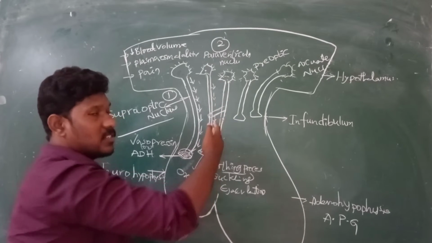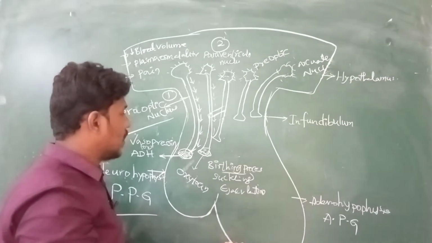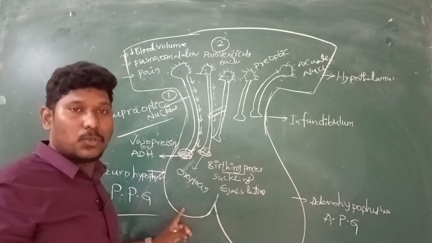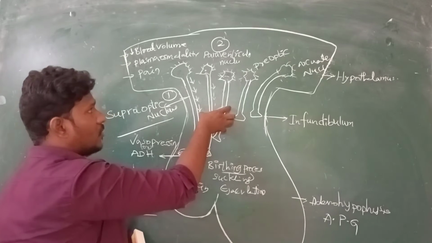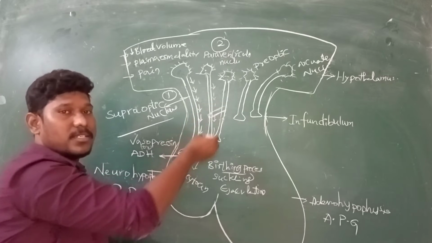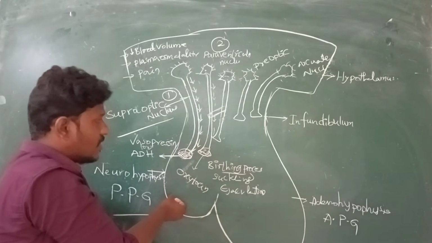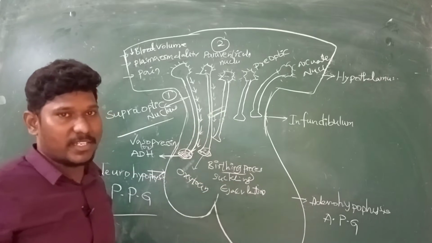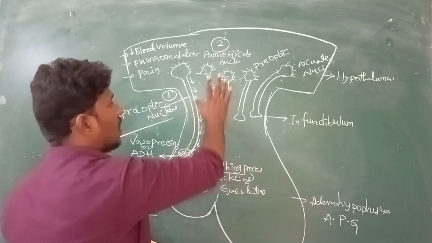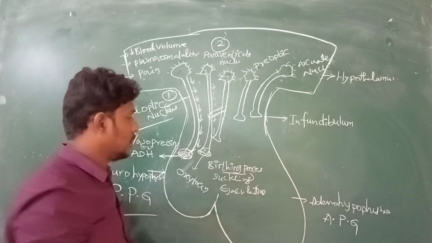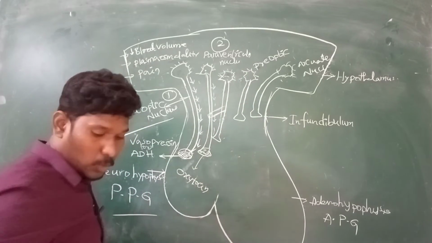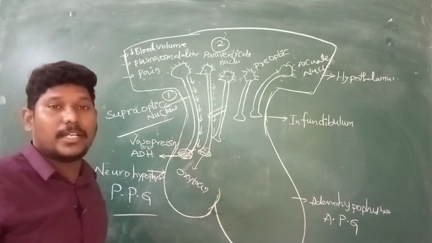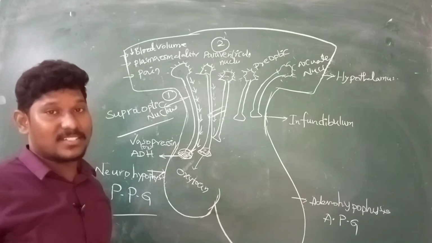This particular paraventricular nucleus also releases hormones into the adenohypophysis, although it releases oxytocin into the neurohypophysis. That means this nucleus releases oxytocin into the neurohypophysis, and it also releases some other types of hormones into the adenohypophysis, right? So we are going to discuss the paraventricular, preoptic and arcuate nuclei. I already told you that the neurohypophysis, this lobe of the pituitary gland, does not contain any blood vessels, any vascular system, right?